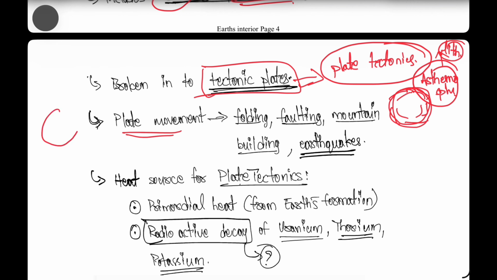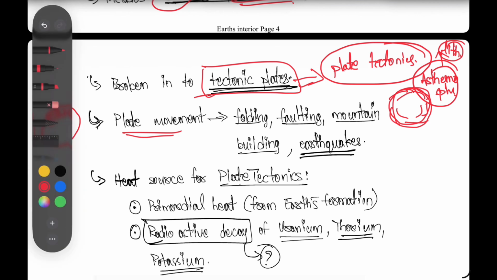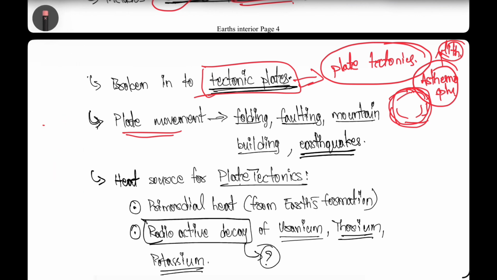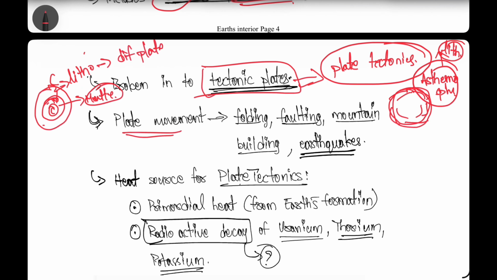Suppose, let's say this is the crust, mantle and the core region. Crust region, mantle region and core region. So the crust plus the uppermost mantle is the lithosphere. And because of the mantle, which is liquid or semi-solid or viscous in nature, the lithosphere is divided into different plates, right? These plates float on this mantle layer, which is semi-solid in nature.